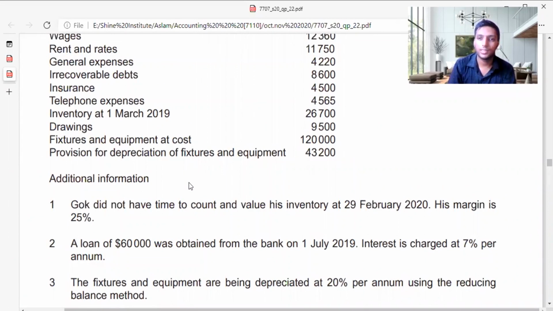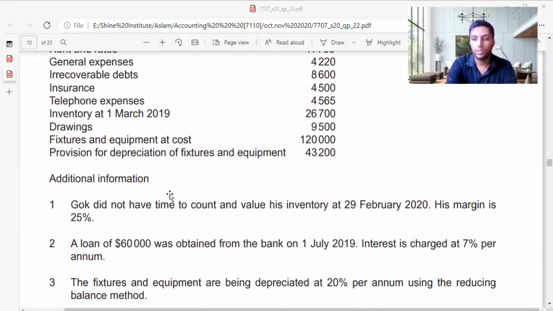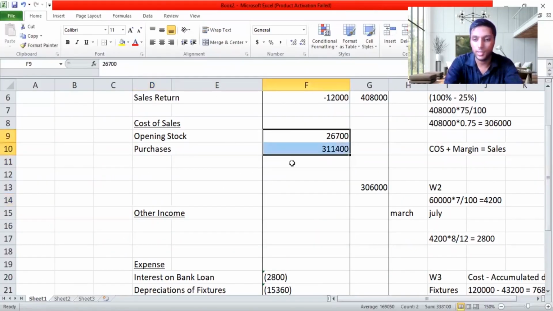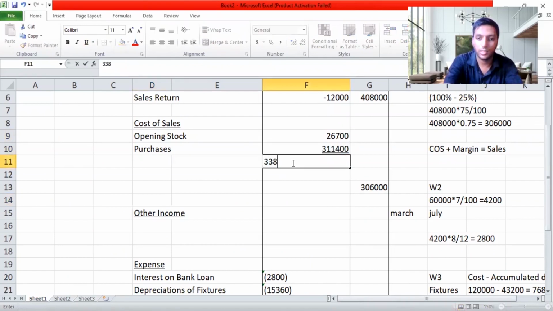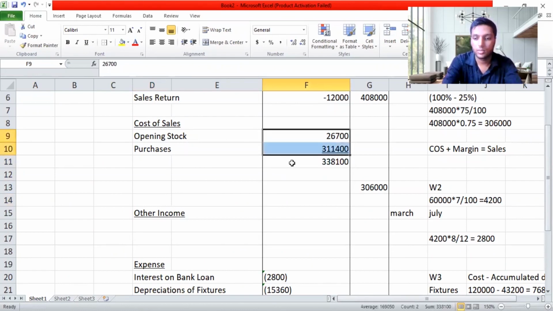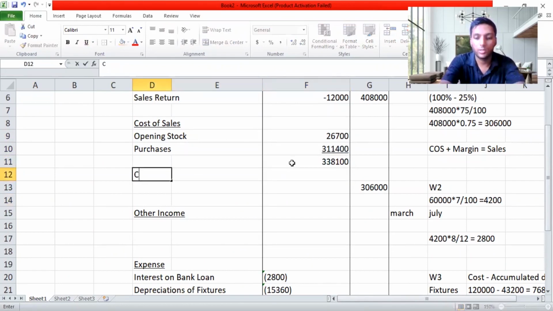Now the concern is there's something called closing stock which we couldn't find. So I need to find this closing stock. I don't know how much my closing stock is. So I'll take my net purchase first of all. My net purchase is 338,100. I can easily find this, guys.